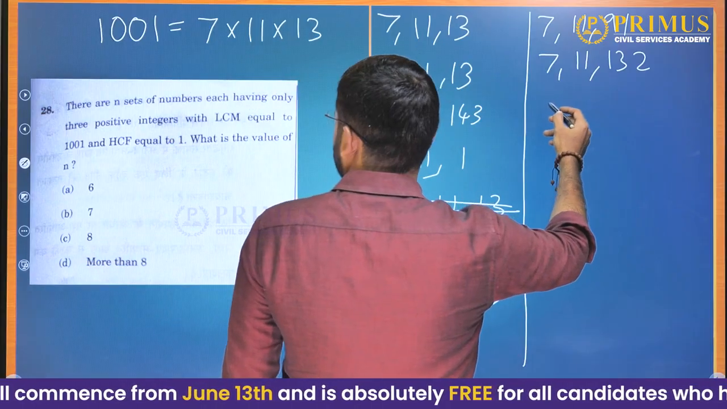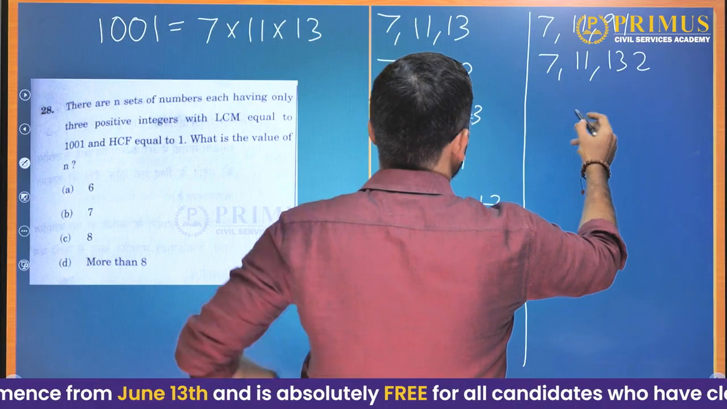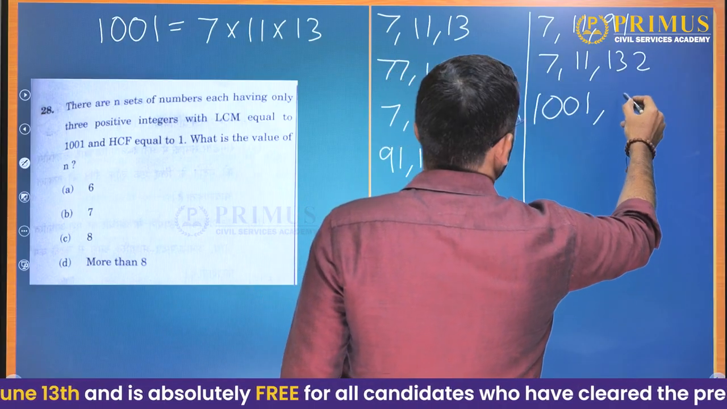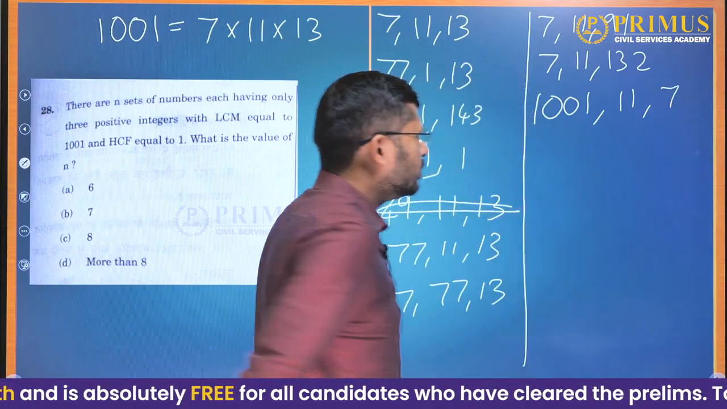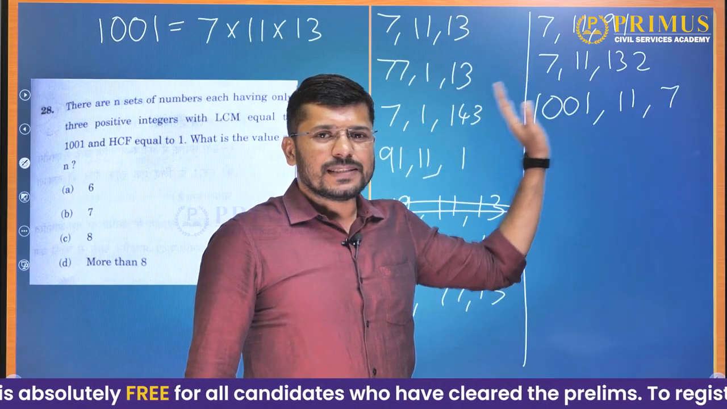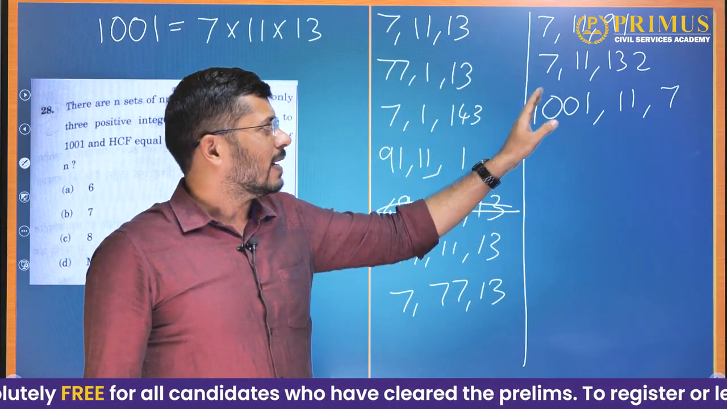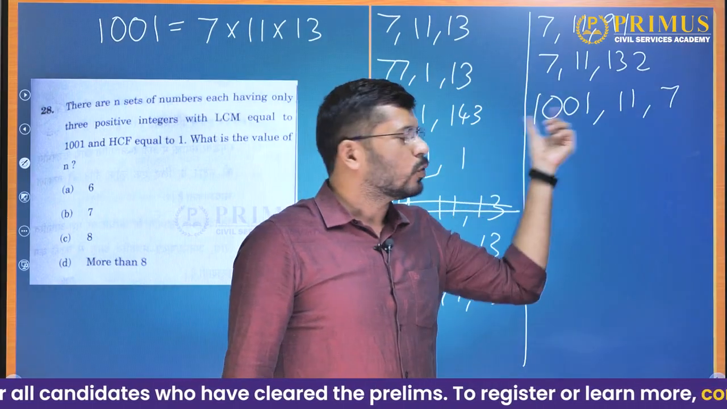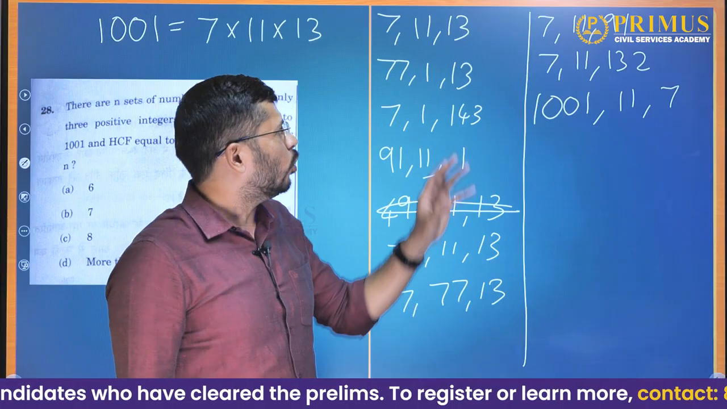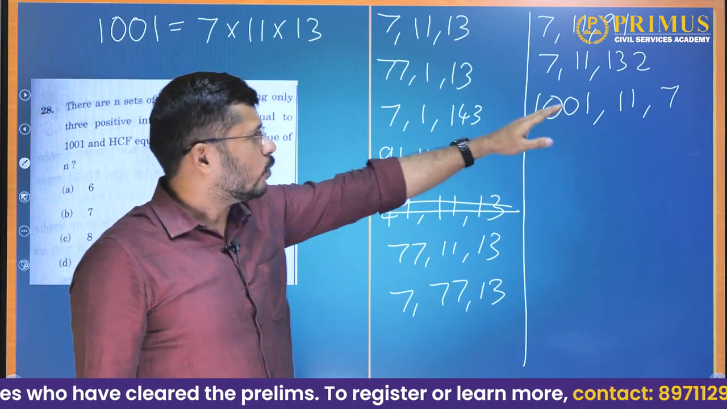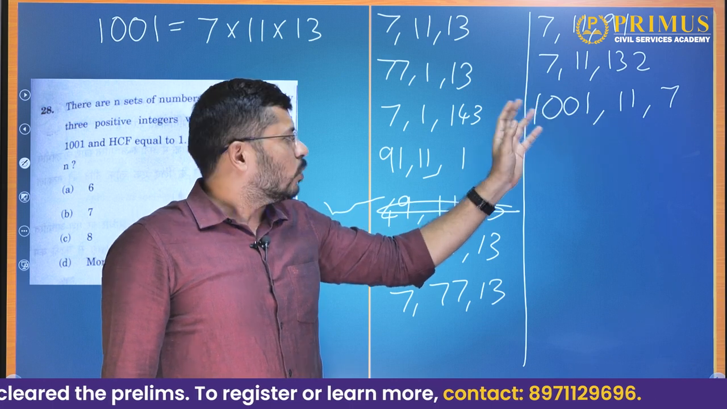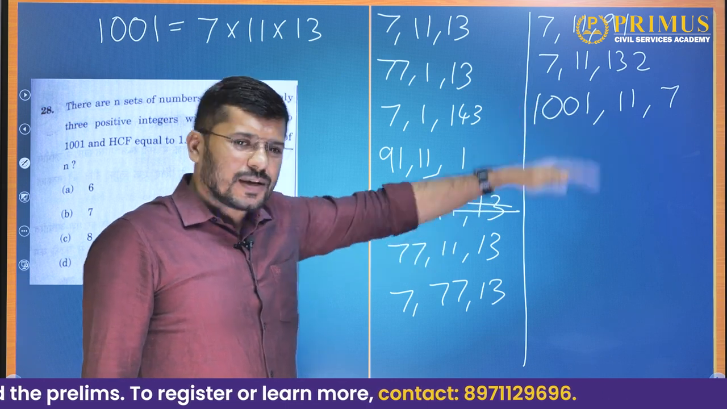But there is another possibility. How many sets of numbers? 1001 itself, then 11, then 7. These will also have LCM as 1001, and their HCF will again be 1, because all 3 of them together, you cannot make out any common factor. So how many of these are possible? Actually, you can still go on. 11, 13, 7, 11, 1001, 11, 13. That way we can still go on.